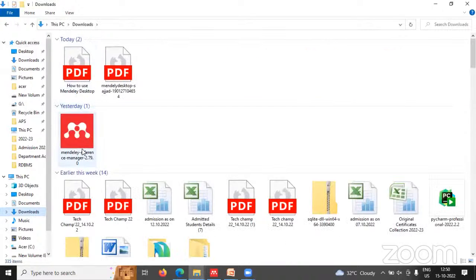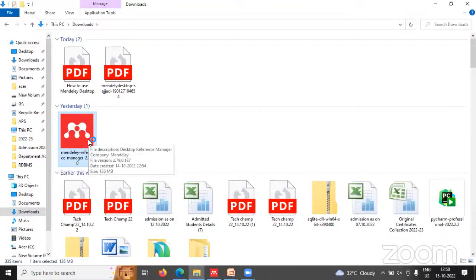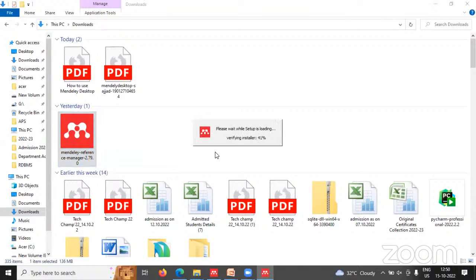See here, this Mendeley Reference icon. You just have to double click it and install it. I have already installed it. It takes some time. It is very easy, and it will install automatically.